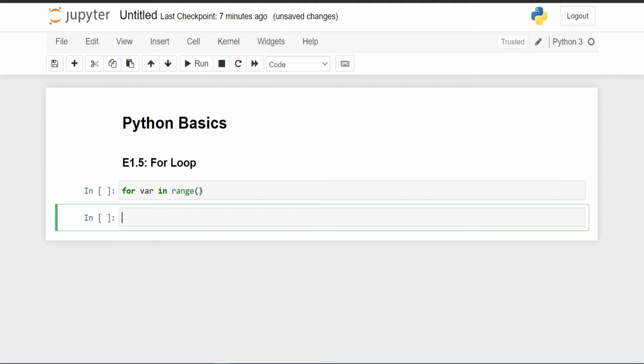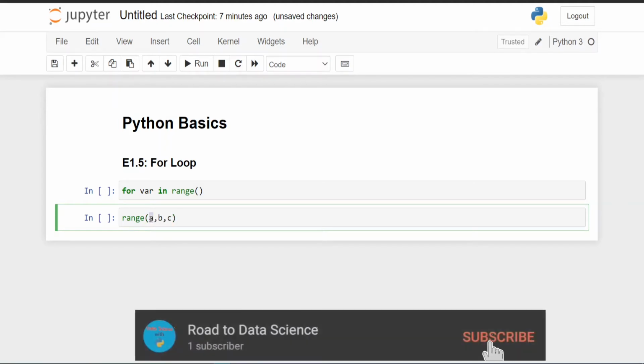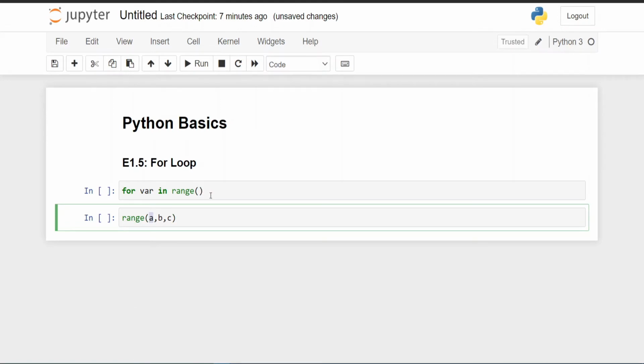So let's do one thing. There can be three arguments. The range can have three arguments, A, B, and C, which will be integers. If you put only one, it can accept one argument, two also, and three also. What do the arguments mean? Let's go one by one, then you will understand.